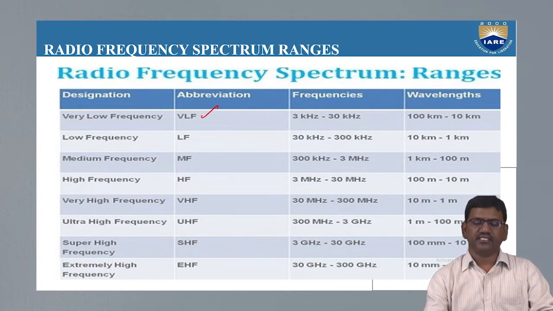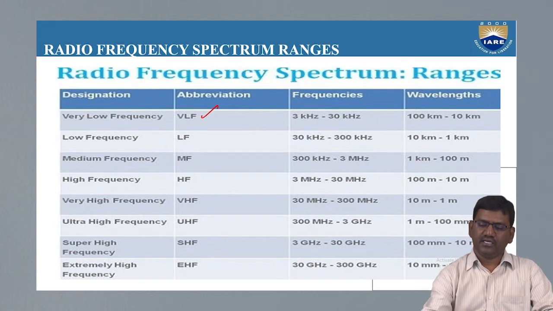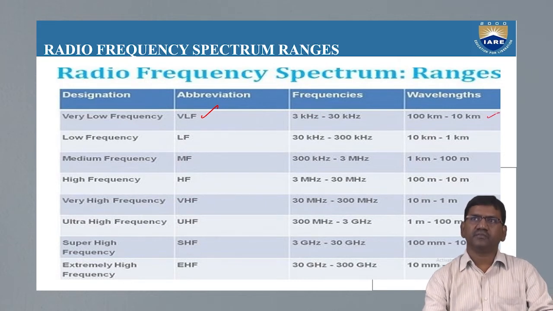Its frequency ranges between 3 kHz to 30 kHz, and its wavelength is 100 km to 10 km.